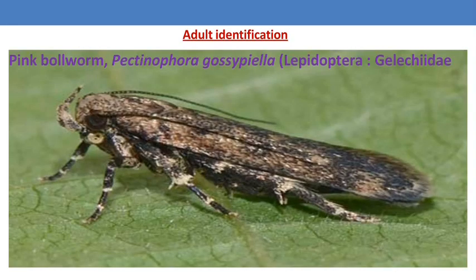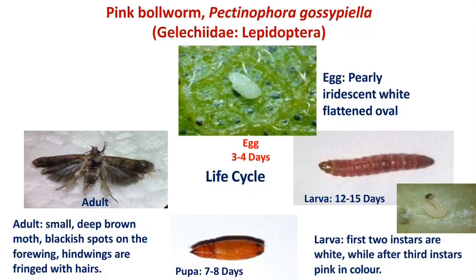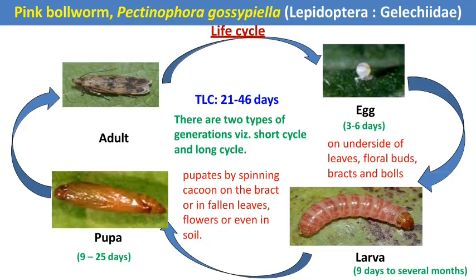The next one is pink bollworm. Pectinophora gossypiella is the scientific name. If you see the life cycle of the pink bollworm, it has four different life stages: egg, larva, pupa and adult. The first two instars of the larva are white in color, and after the third instar it becomes pink in color, hence it is known as pink bollworm.